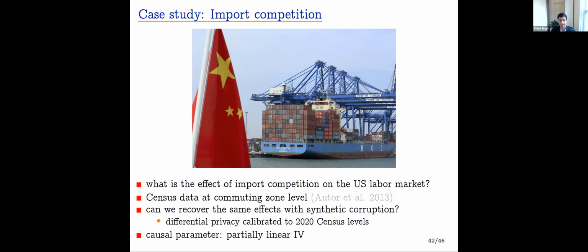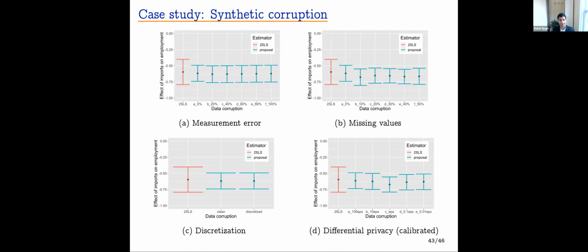In this case study, the causal parameter of interest will be the partially linear IV parameter, which is different than the one we've been talking about, but it's still within our class. And here are our results. In figure A, in red, we have the point estimate and the confidence interval from the original paper. The original authors used two-stage least squares. Right next to it, in turquoise, we have our point estimate and confidence interval using clean data. And we see that we get essentially the same point estimate and a slightly smaller confidence interval.